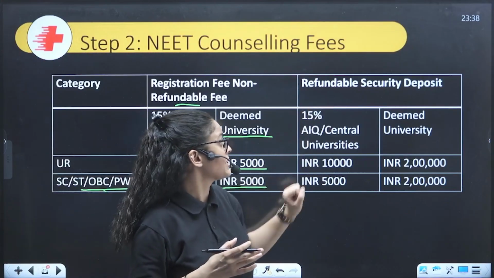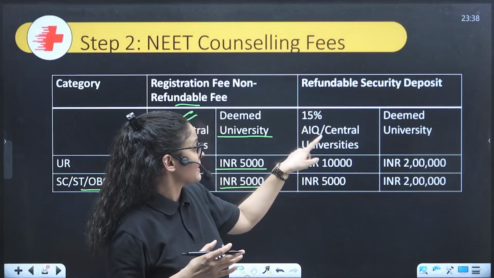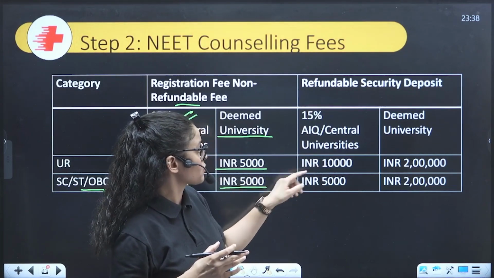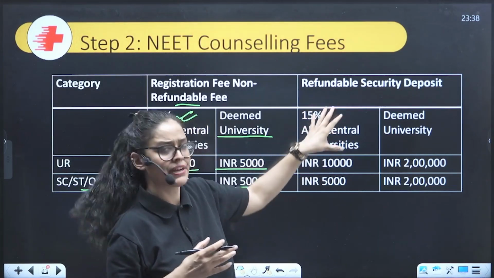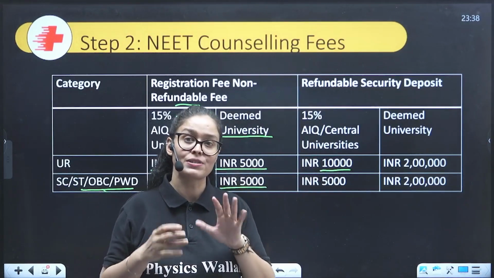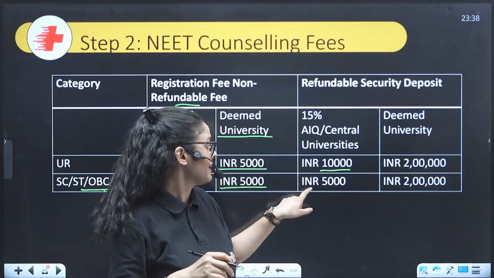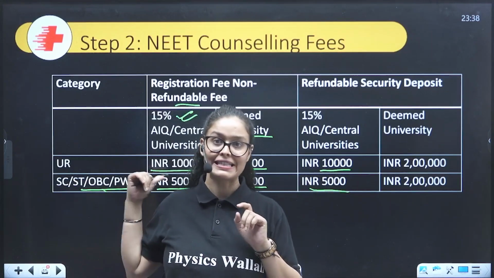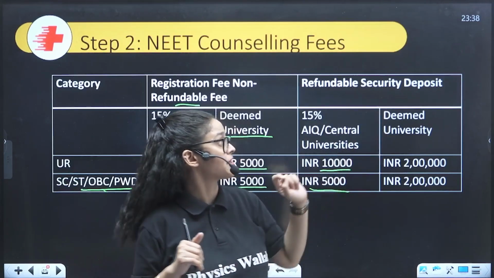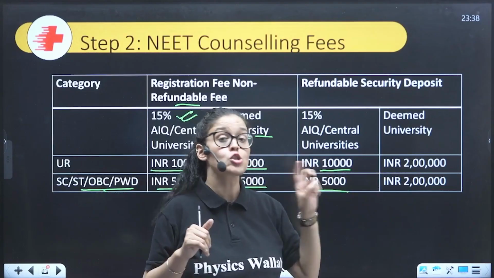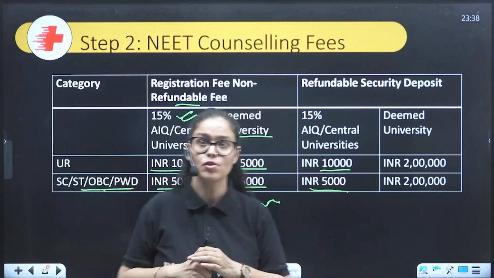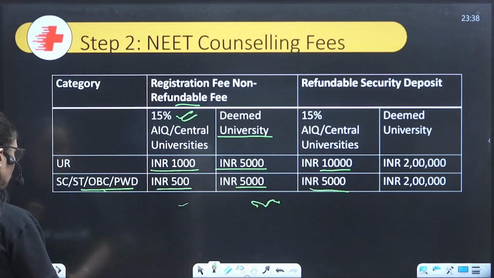Whereas when we talk about the refundable amount, for the 15% AIQ central university it's 10,000 rupees. This is the refundable security amount. So general category students have to pay 10,000 as a refundable security deposit, and other categories have to pay 5,000 rupees. But for deemed university, the refundable security deposit is 2 lakh. It's a heavy amount in comparison to the other government universities for this AIQ quota.